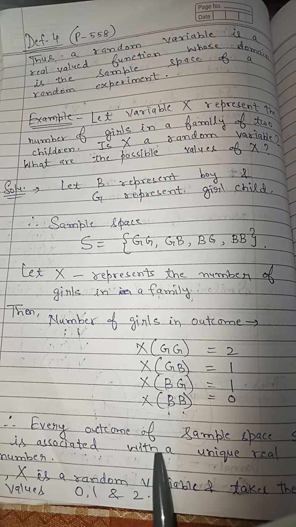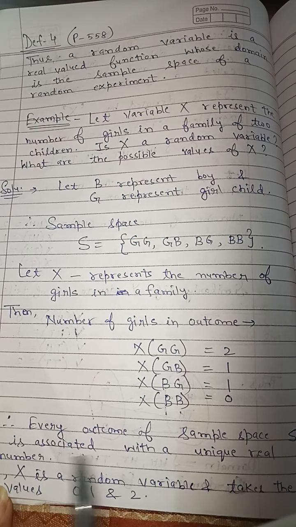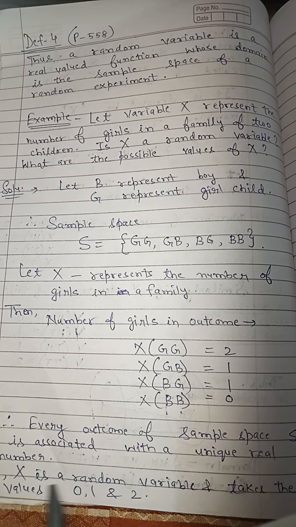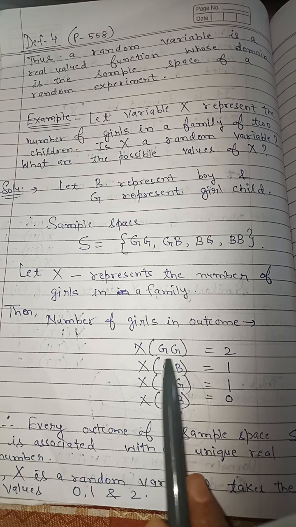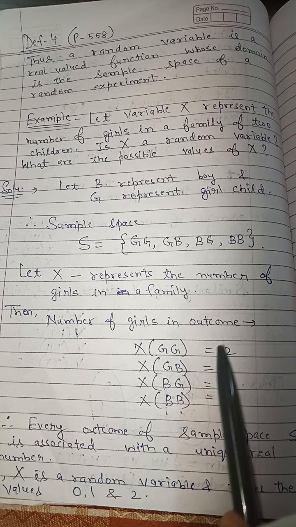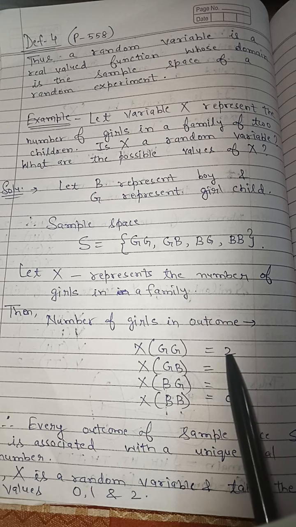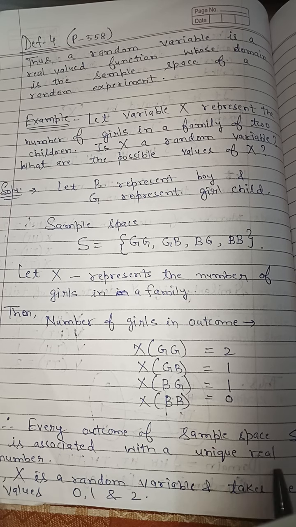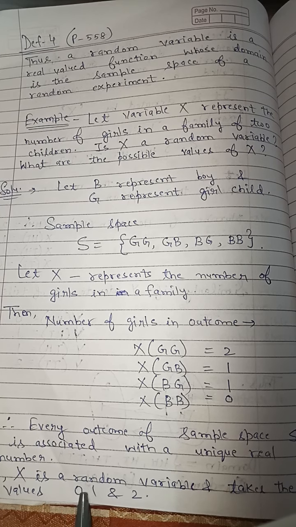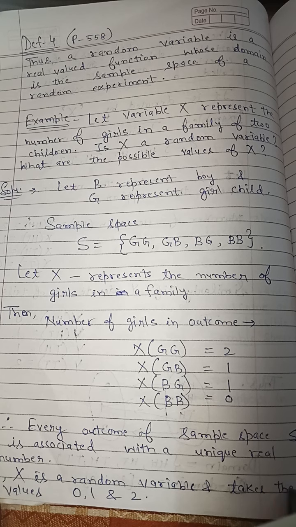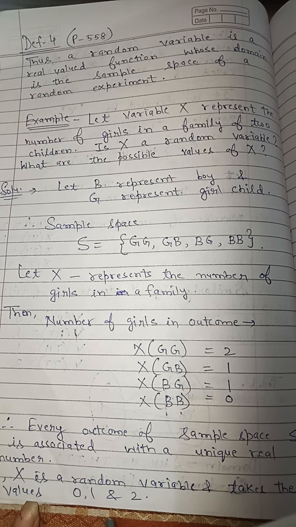Therefore, every outcome of sample space S is associated with a unique real number. Hence, x is a random variable. So every sample space element has a unique real value, which we can write here. If we are unable to find a real value for any sample space element, then we cannot say that it is a random variable. So here x is a random variable, and it takes the values 0, 1 and 2.